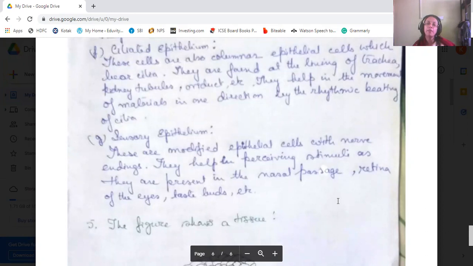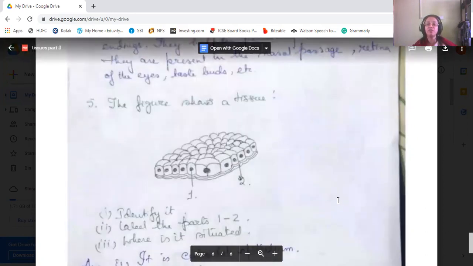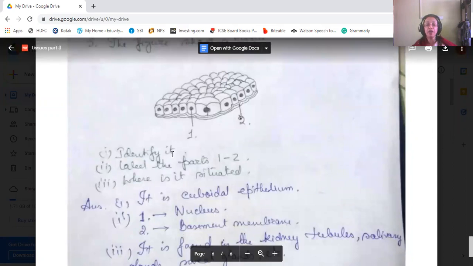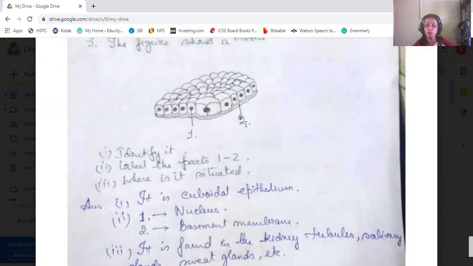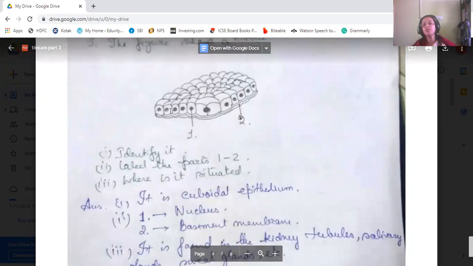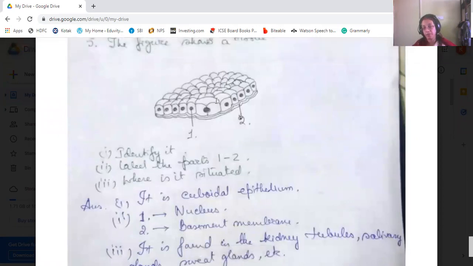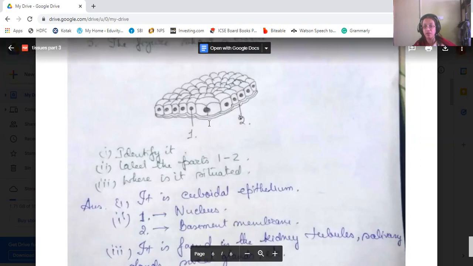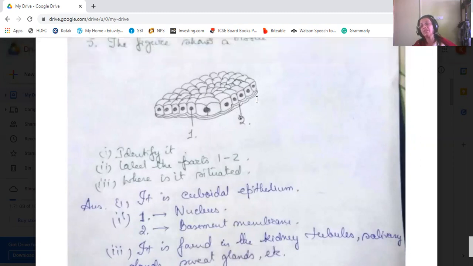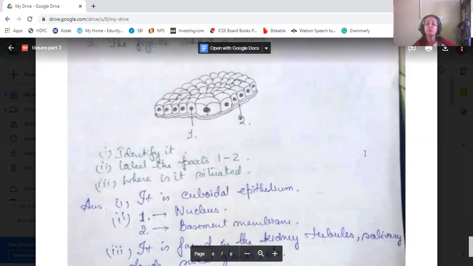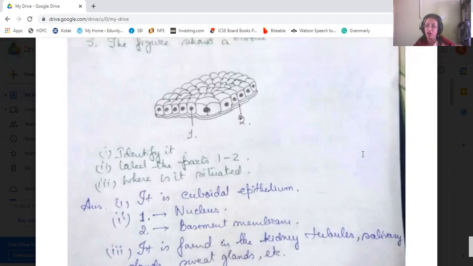Okay. Next question is a figure you can see, and you should identify it, label the parts 1 and 2, and say where it is situated. So in this picture, you can see the cells are cube-like. So the tissue is cuboidal epithelium. The dense part in the cube is the central part, that is the nucleus, that is 1, the nucleus. And below the structures where the cells are arranged, there is a membrane known as the basement membrane, on which the cuboidal cells are arranged.